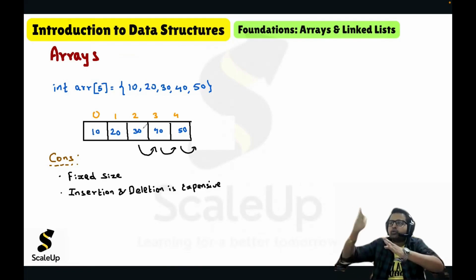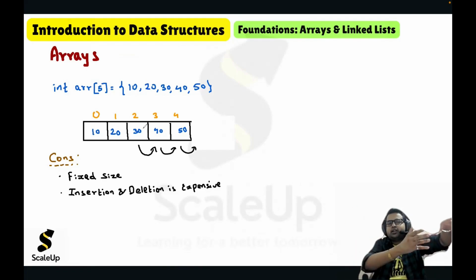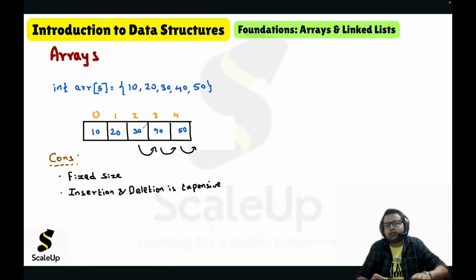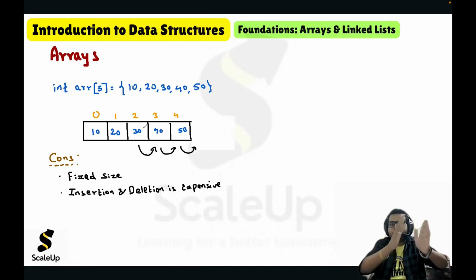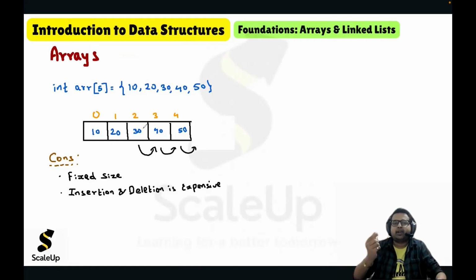So you have to insert in the 1 lakh index. So many shifting operations you have to do to make space. So that's why insertion is expensive. And same with deletion. Like if you delete an element, then you have to fill that vacant space.